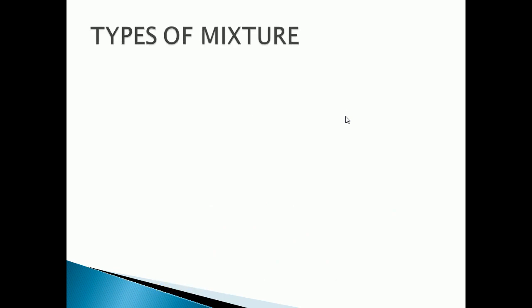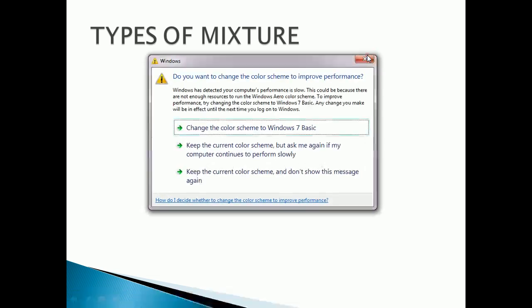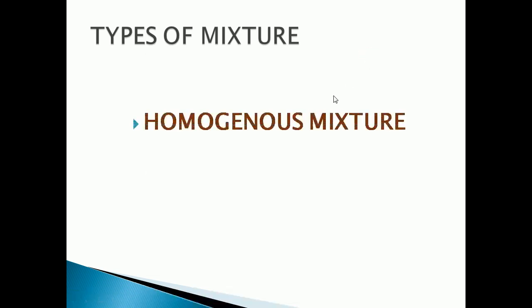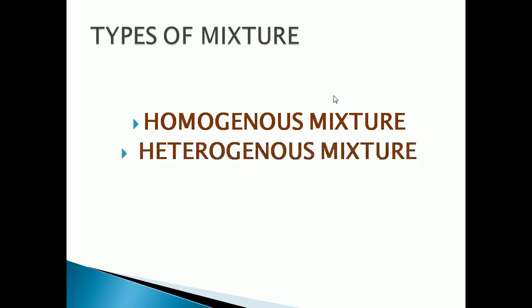Now we can see the types of mixture. Depending upon the nature of the components that form a mixture, we can have different types of mixtures. So basically mixtures can be divided into two types: homogeneous mixture and heterogeneous mixture. So what are the two types of mixture? Homogeneous mixture, heterogeneous mixture. Now we can see about these types of mixture briefly.